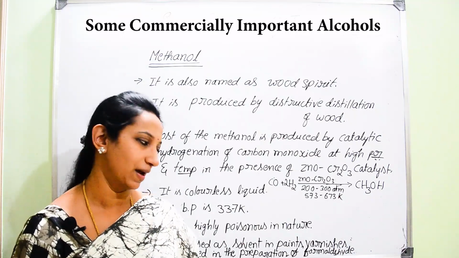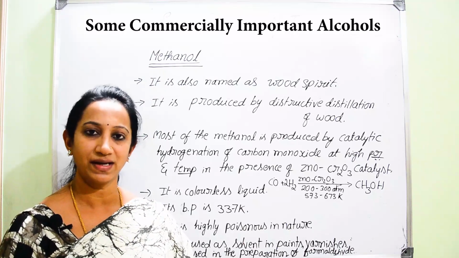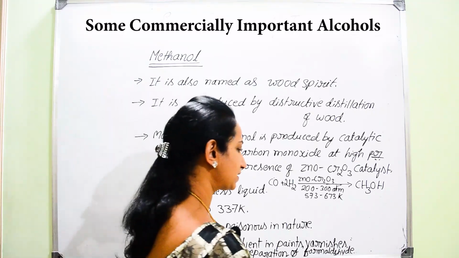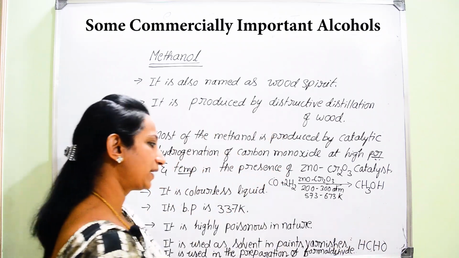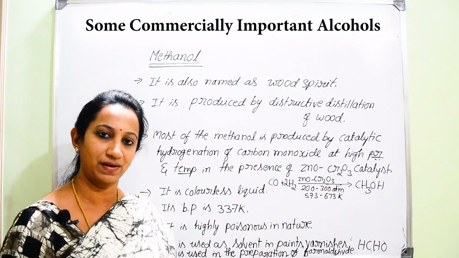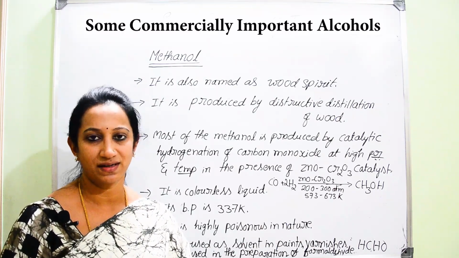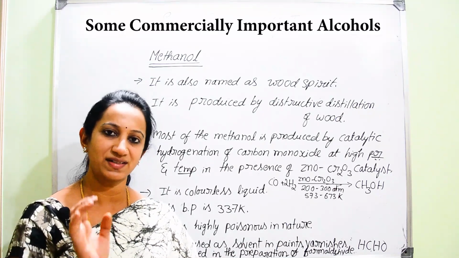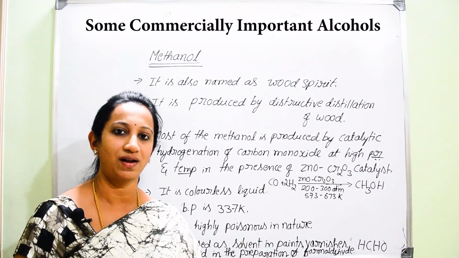One of the best examples is that it can be used in the preparation of formaldehyde. Formaldehyde means HCHO. It can be used in the manufacture of formaldehyde. So even though it is poisonous in nature, it has certain applications. So it is considered as one of the commercially important alcohols.